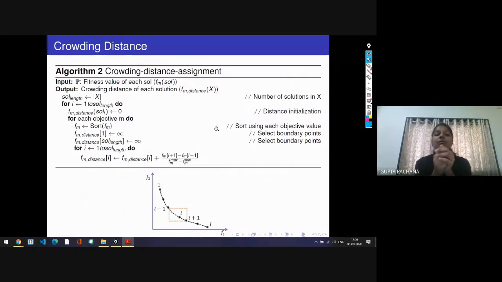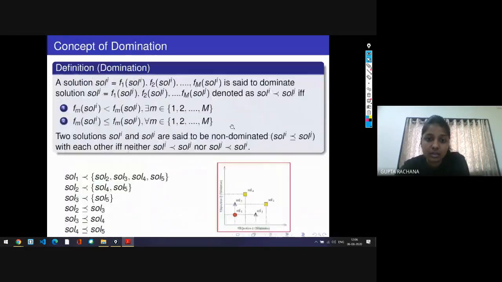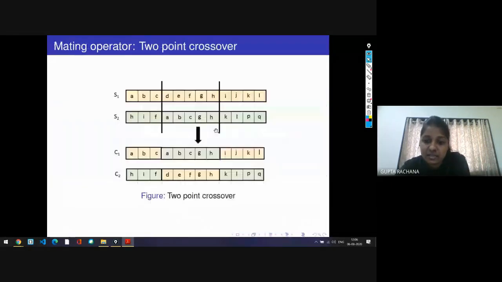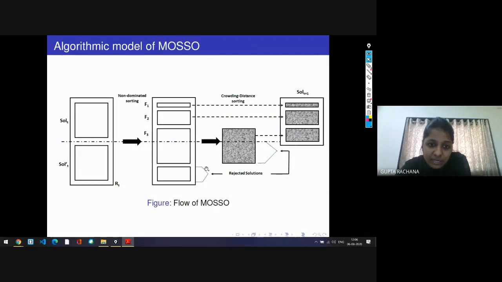So this is how we divide the entire solution into different groups. The second sorting method is the crowding distance sorting method, as I have already discussed. First we divide the entire solution into different groups, and after that we use this crowding distance sorting method.